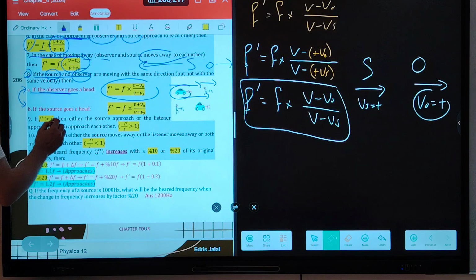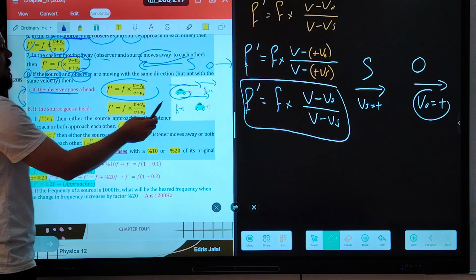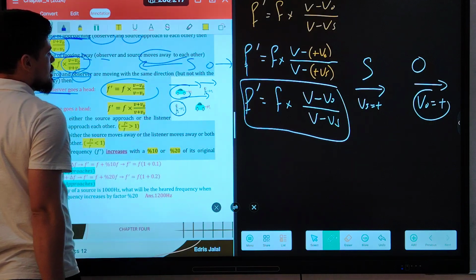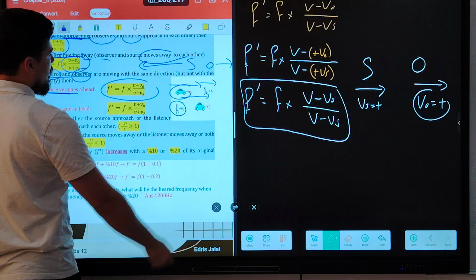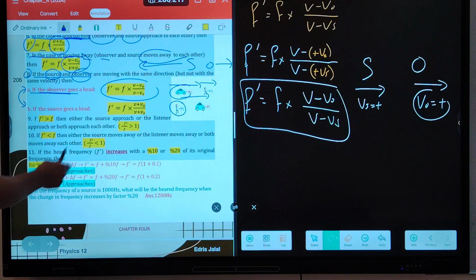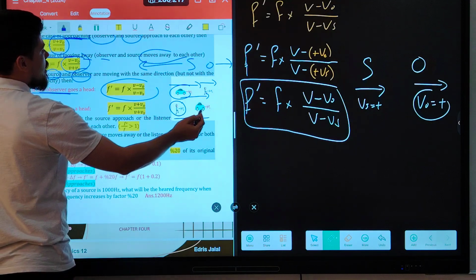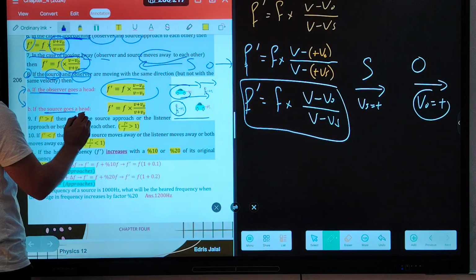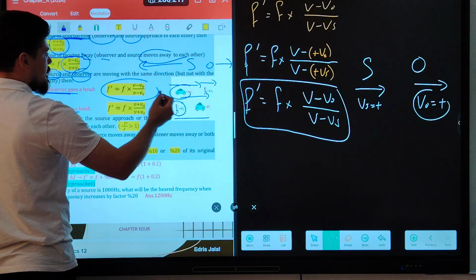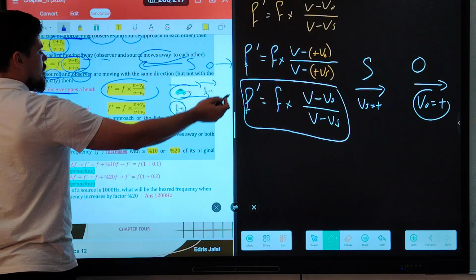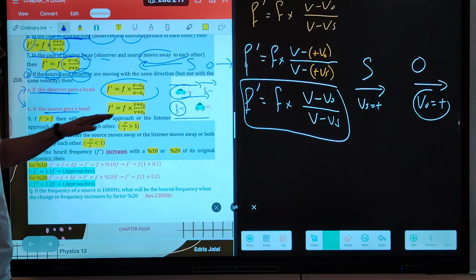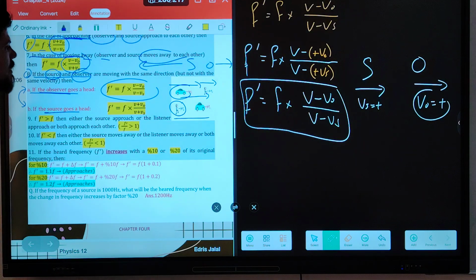But what about if the source goes ahead? In the previous case the observer was going ahead, but here the source goes ahead.